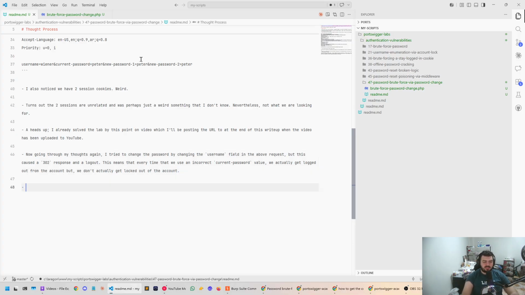So let's add this as a new point. We can just re-log in, grab the new session from the new login, and attempt to change the password again.